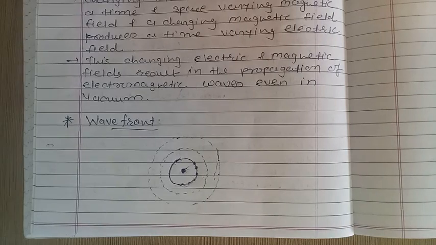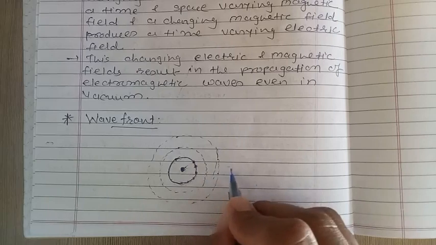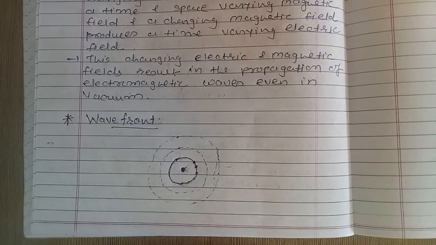The speed with which the wavefront moves outwards, right? We can see that the wavefront moves in the outward direction. So the speed with which the wavefront moves outwards from the source is called the speed of the wave. I repeat, the speed with which the wavefront moves outwards from the source is called speed of wave.